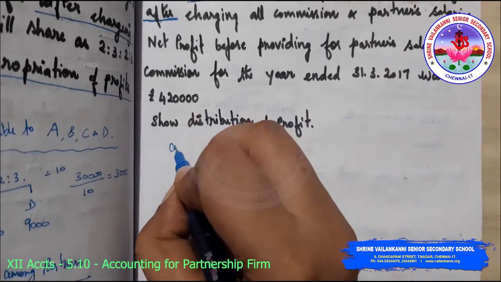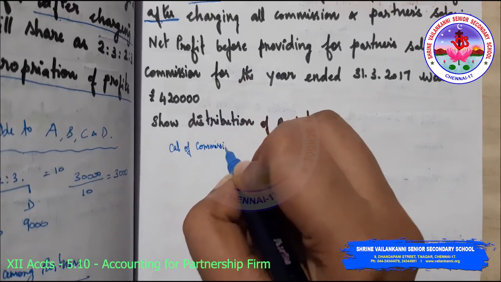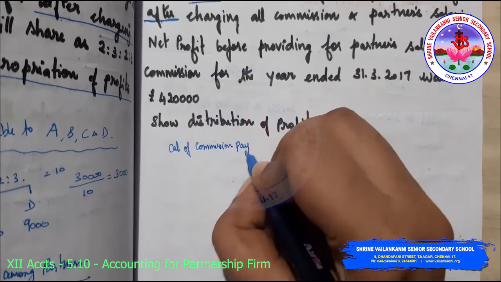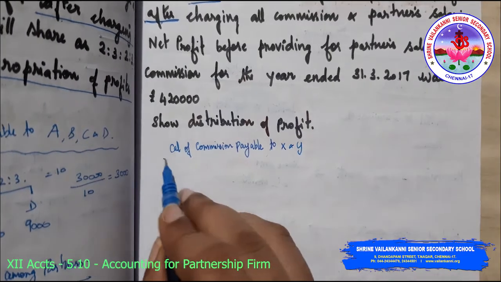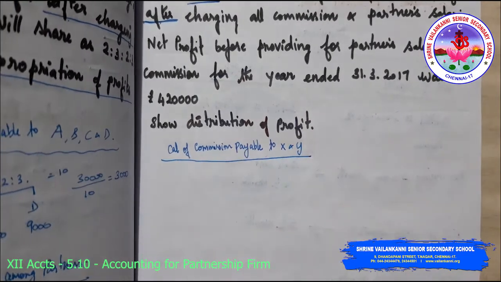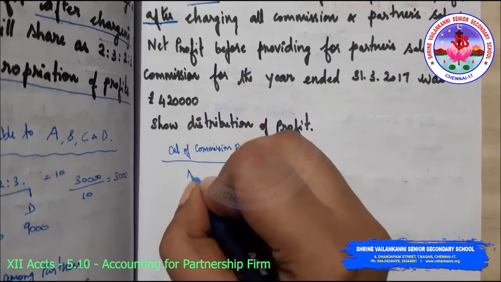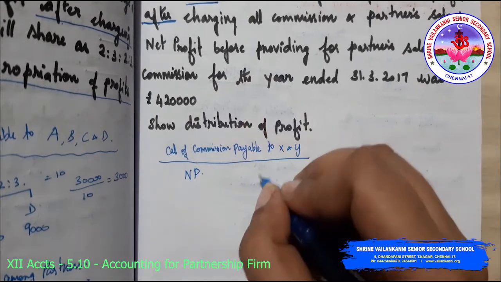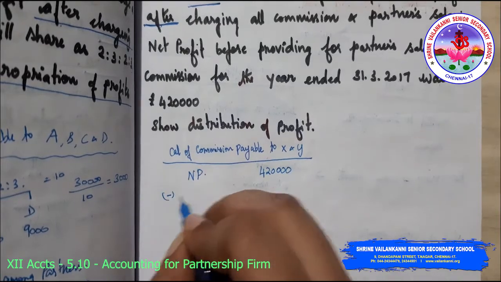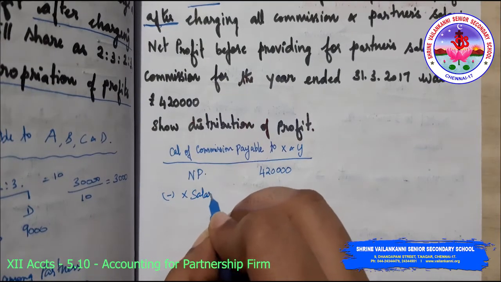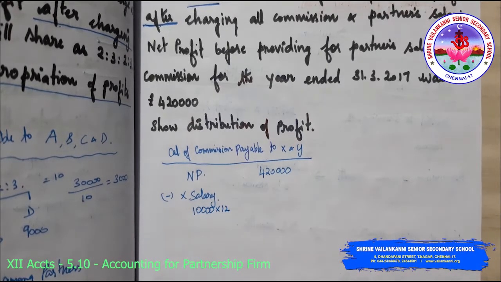So calculation of commission payable to X and Y. Okay, so first we will start with X. So net profit is totally 4,20,000. Yes, X's salary is 10,000 into 12 months.